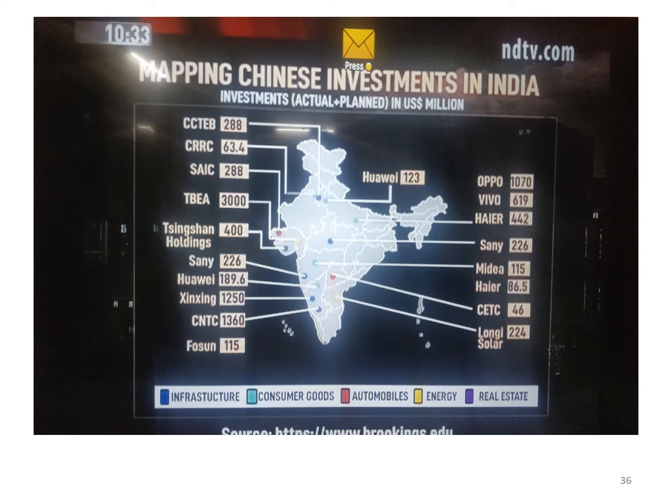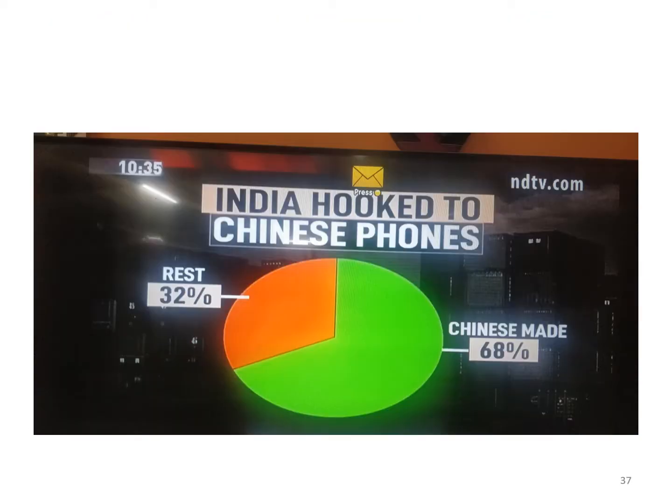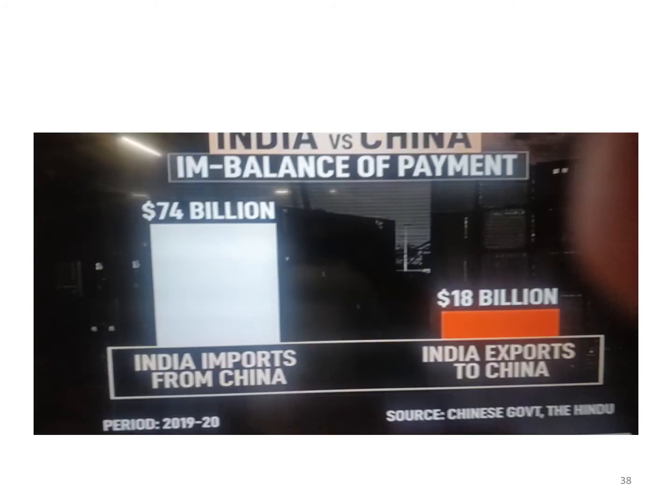There's also Chinese investments, which are around 26 billion US dollars, and they are all spatially distributed all across India, be it infrastructure, consumer goods, automobile, energy, real estate. As far as Chinese phones are concerned, there are Chinese made of 68%, the rest is 32%.